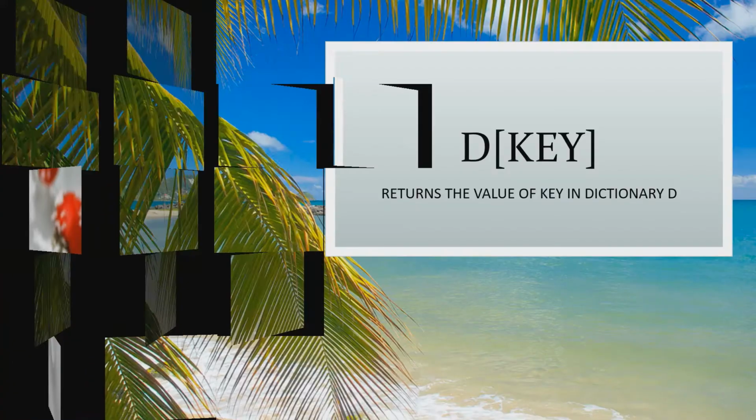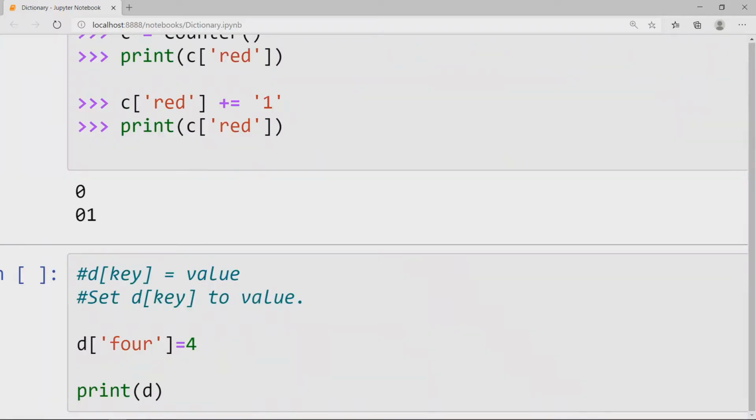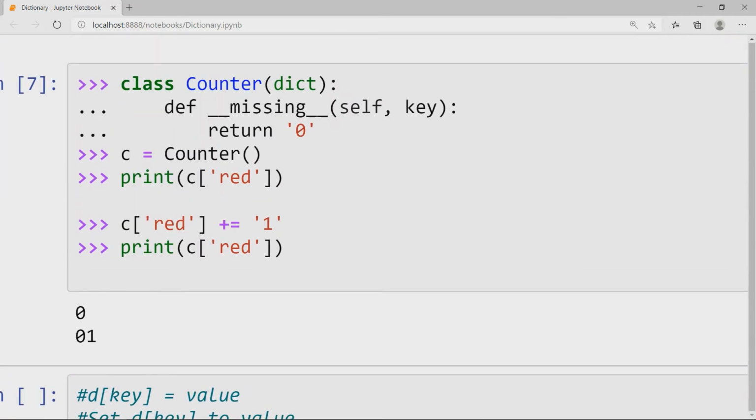If a subclass of dict defines a method __missing__ and key is not present, the d[key] operation calls that method. The d[key] operation then returns or raises whatever is returned or raised by the __missing__ call. No other operations or methods invoke __missing__. If __missing__ is not defined, KeyError is raised. I have defined the __missing__ method such that it returns a string 0.